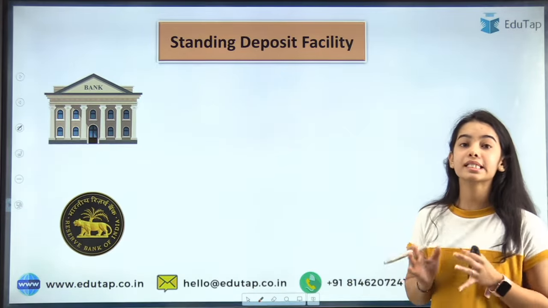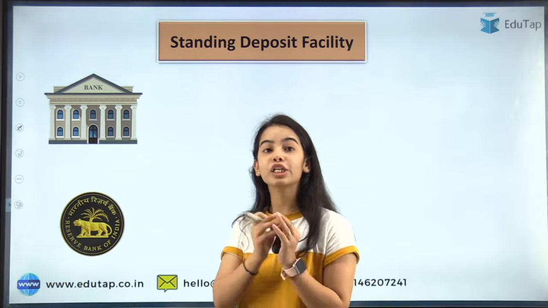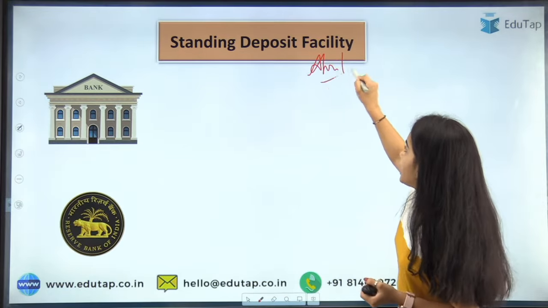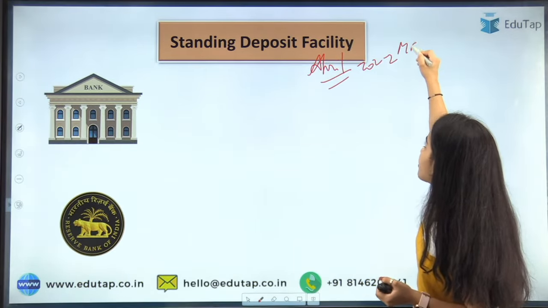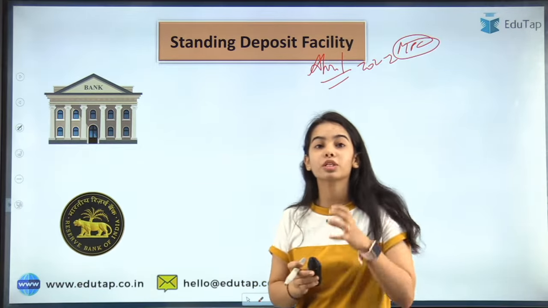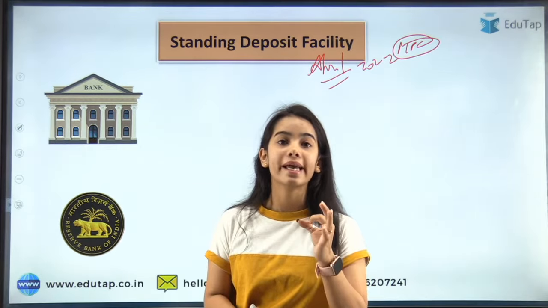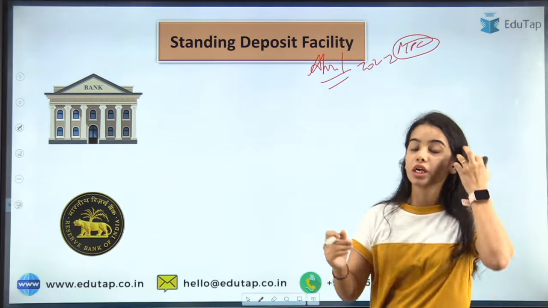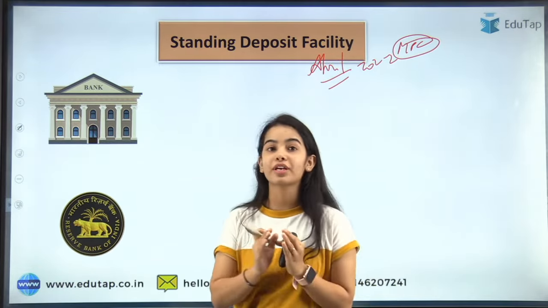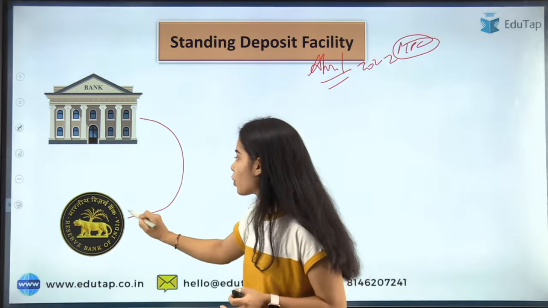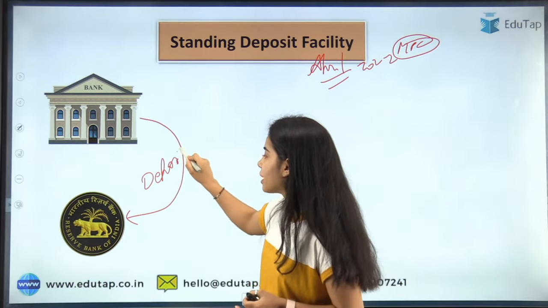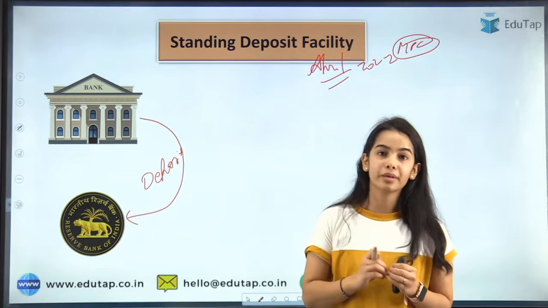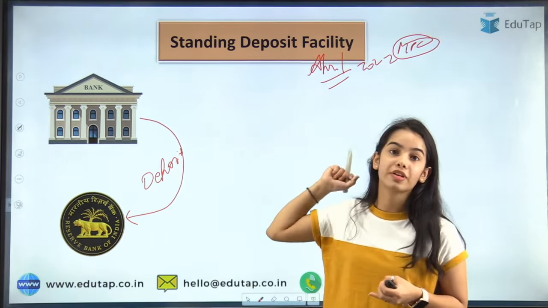Okay. Next is the standing deposit facility. Now this is a new recent development. In April 2022, the Monetary Policy Committee meeting was held, and in that meeting a big decision was taken to introduce the SDF, the standing deposit facility, under the policy corridor. So under the standing deposit facility, the banks are depositing their money with the Reserve Bank of India. Against that, of course, the banks will be getting some rate, some standing deposit facility rate.